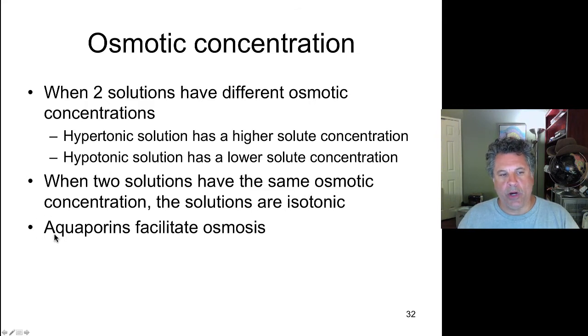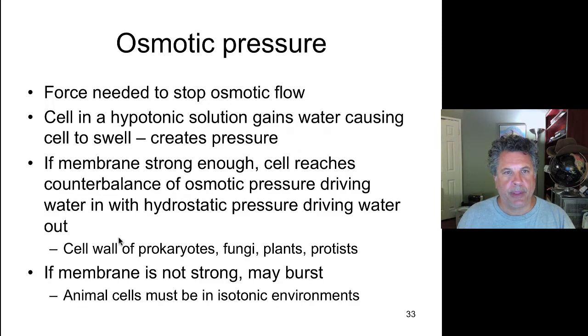Now, water in cells flows across membranes, but mainly through special proteins called aquaporins that allow water to pass through the membrane. So usually plasma membranes and other membranes tend to be semi-permeable to water because of the existence of aquaporin proteins that allow water to flow across those membranes.